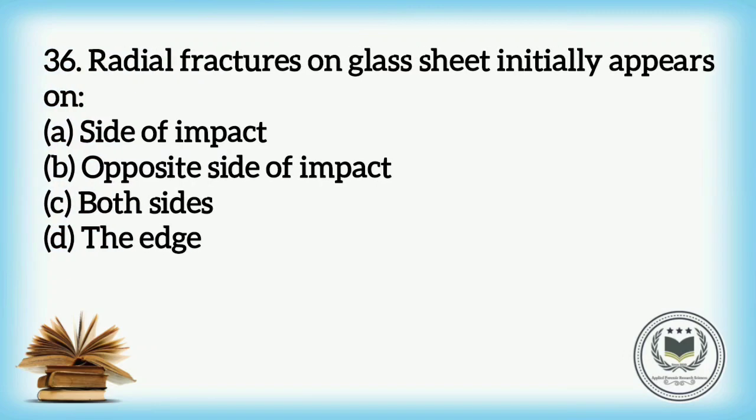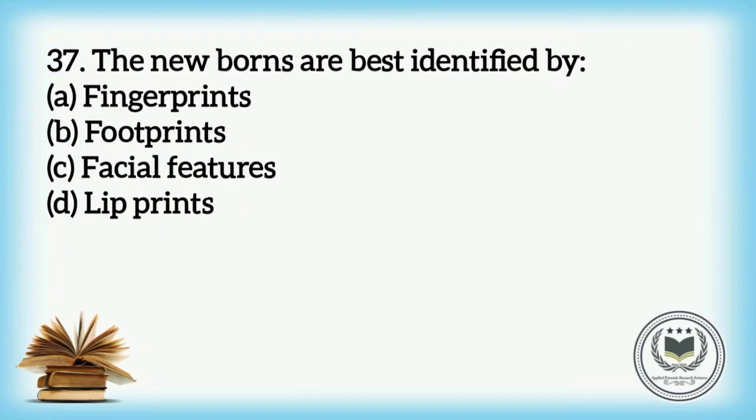Tracing. Question number 36. Radial fractures on glass sheet initially appear on: option A, Side of impact; option B, Opposite side of impact; option C, Both sides; and option D, The edge. And the answer is option B, Opposite side of impact. Question number 37. The newborns are best identified by: option A, Fingerprints; option B, Footprints; option C, Facial features; and option D, Lip prints. And the answer is option B.